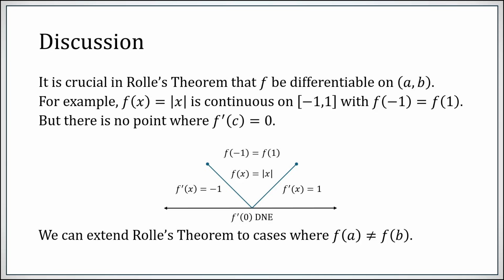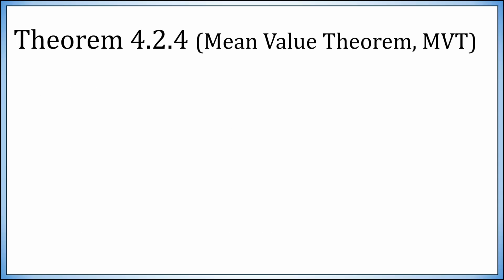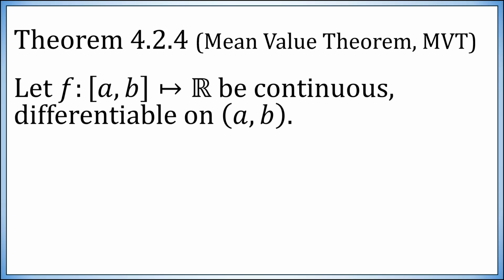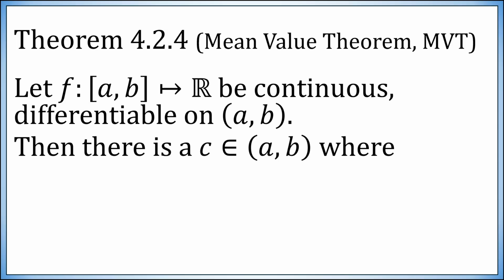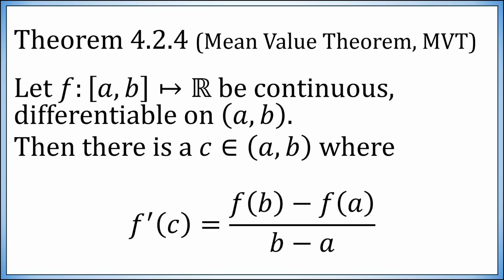We can, however, create an extension of this theorem without the assumption that the values at the endpoints are equal to each other, without the assumption that f of a equals f of b. And this is what's known as the mean value theorem. Suppose f is a continuous function on the interval from a to b, including the endpoints, and has a derivative everywhere from a to b, not necessarily including the endpoints. Then there is a point on the interior where the value of the derivative is equal to this difference quotient looking thing, f of b minus f of a over b minus a.